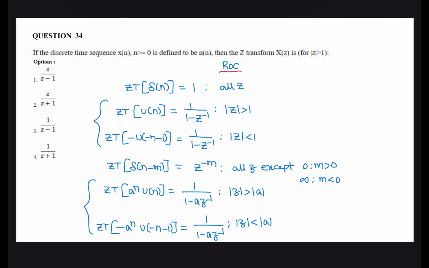Here the given question is n of n. This question is deleted, as the sequence x of n is not properly mentioned. The given question is deleted from the question paper. But here these are the different Z transforms for different signals with region of convergence.